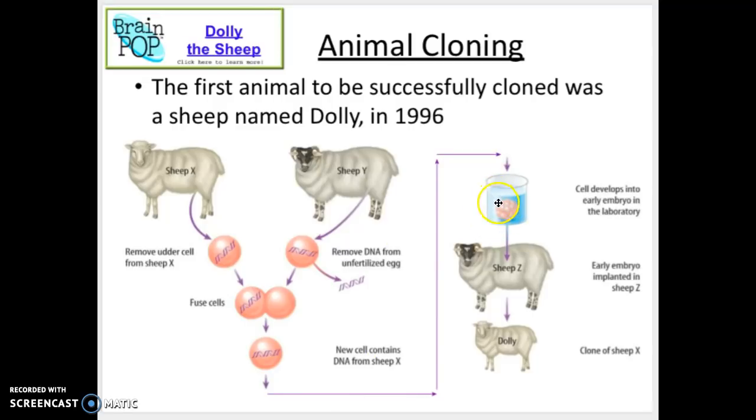That embryo is then implanted into sheep Z, the third sheep that's going to be pregnant with this embryo, and then it's going to give birth to Dolly, the new cloned sheep that is going to be genetically identical to sheep X over here. Super complicated. You don't need to know this, but in case you're wondering how cloning works, that is how it works. You just need to know that it is not natural and it is performed in laboratories.